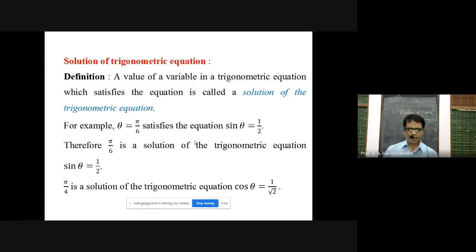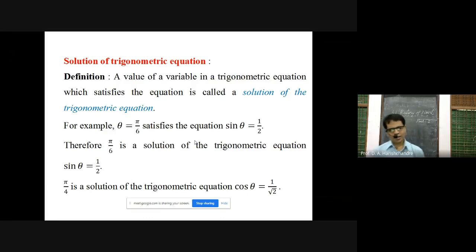Okay, and you know that pi by 6 stands for 30 degree. Now you can go to the table of 30, 45, 60, and in that table you will verify that the value of sin 30 degree, or the value of sin pi by 6 radian, must be 1 by 2. Okay, that value can be replaced. So ultimately you are getting LHS to be 1 by 2, RHS to be 1 by 2.